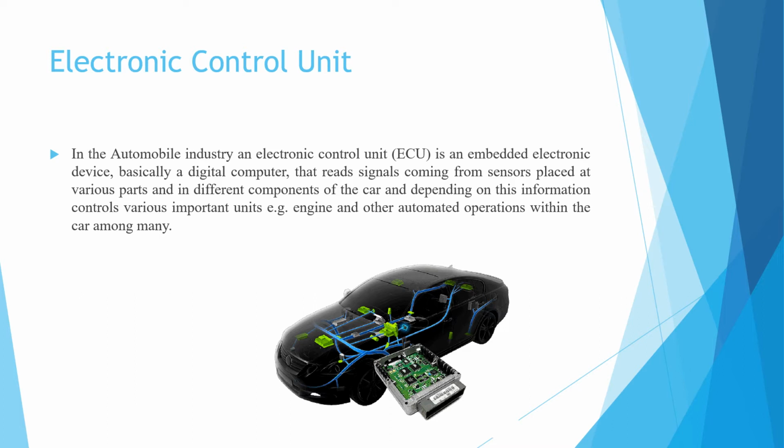So basically an ECU, or electronic control unit, is any embedded system in automotive electronics that controls one or more of the electrical systems or subsystems in a vehicle.